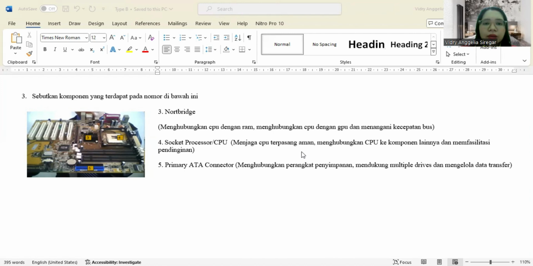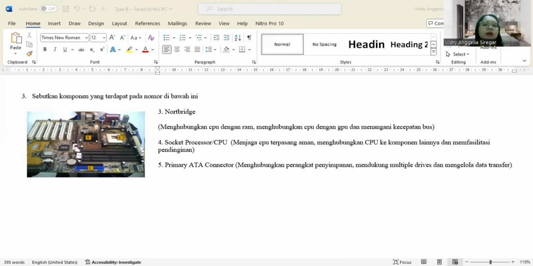And managing data transfer: the ATA connector manages the flow of data between the storage device and the motherboard, ensuring data can be transferred at speeds appropriate for the device.